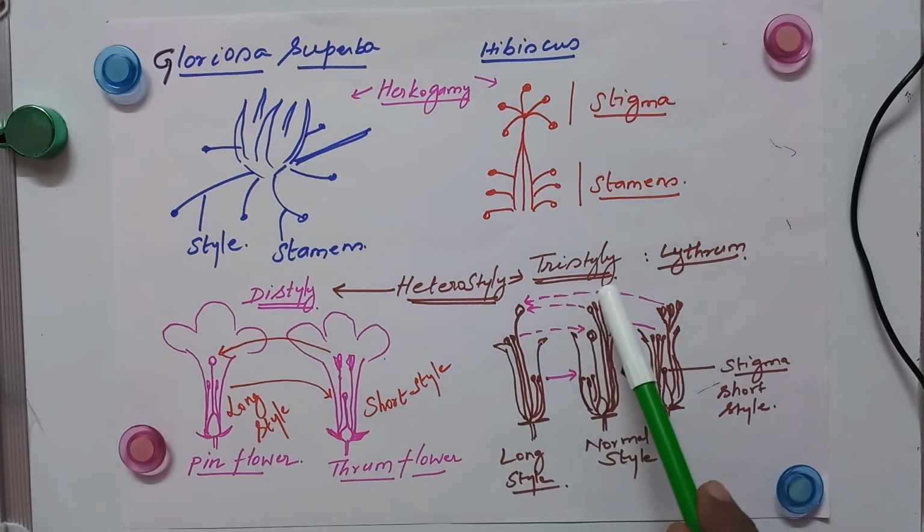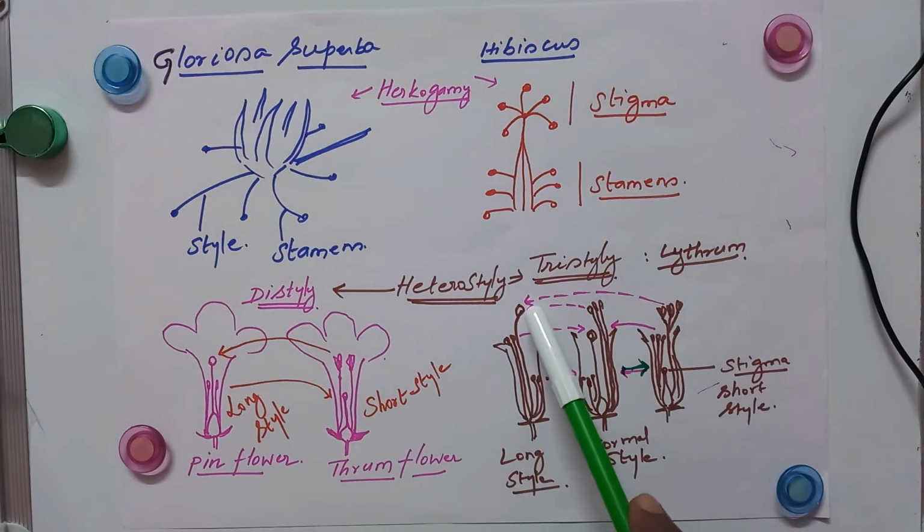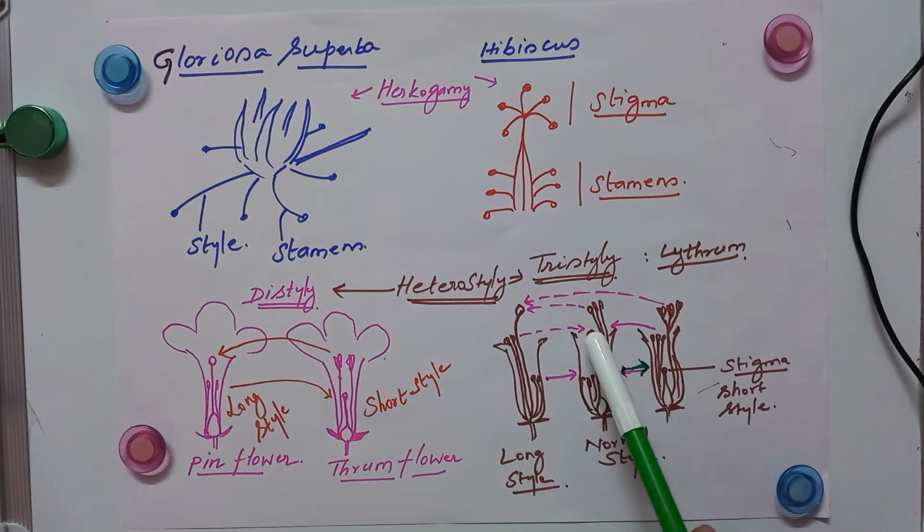Next one is tristyle, Lythrum example. Here you see long style. The long style flower does not have long stamens. In the same way, the normal sized style does not have normal sized stamens, but it consists of short and long stamens. Here it consists of normal and short stamens, and here you see the short style.